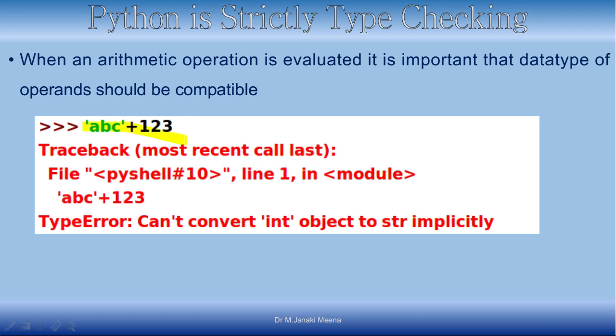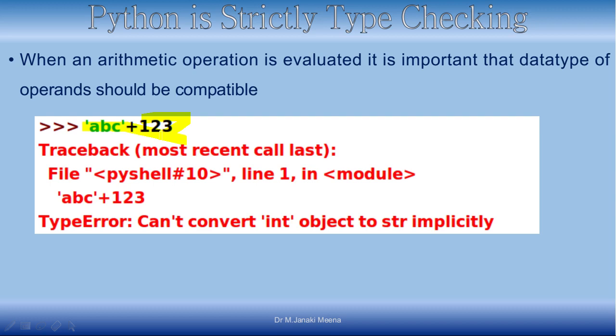But if I do it like this, we know that when you put something within single quotes or double quotes, it is a string in Python. So when you use a string and try to add an integer to it, then we are in trouble, because it will check the data type. Both are not compatible. In addition, integer and integer are compatible, integer and float are compatible, float and integer are compatible, string and string are compatible, but string and integer are not compatible. So you will get an error like this.